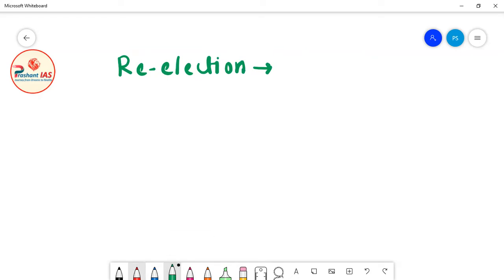Now what does it mean? Let me give a hypothetical example. Let's suppose that the current Vice President of India will retire on 11th August 2022.